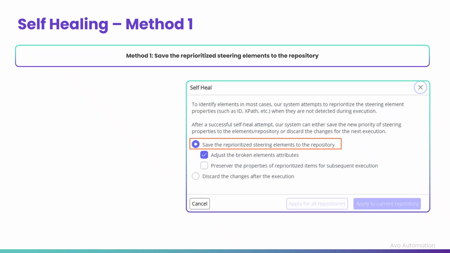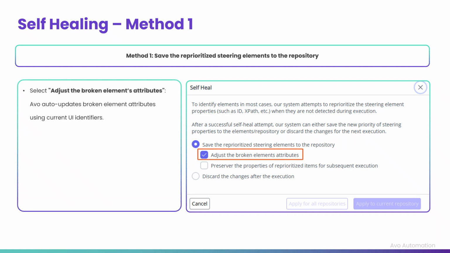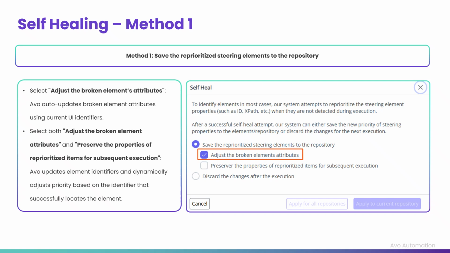Choosing the first method of self-healing allows more options of saving the reprioritized steering elements to the repository. The Adjust the Broken Elements Attributes option, if checked, auto-identifies the broken element attributes and updates them based on the current UI element's identifiers. Checking Adjust the Broken Element Attributes and preserve the properties of reprioritized items for subsequent execution options automatically updates element identifiers to match the current UI, as well as dynamically adjusts the priority of the element according to the identifier that successfully located it.